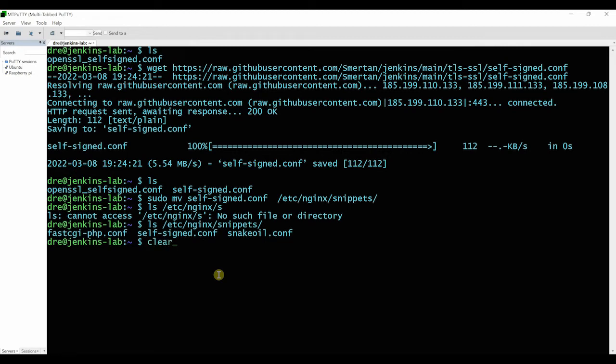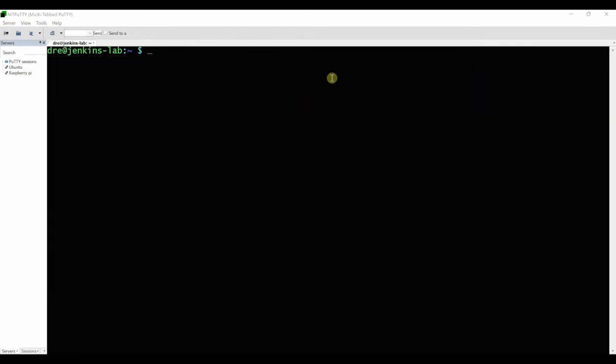Let's clear this. So now what we want to do is configure Nginx with some secure settings for SSL. At the moment we've created the keys, basically the certificate and the private key, and made Nginx aware with some snippets. So next, we want to add another snippet.